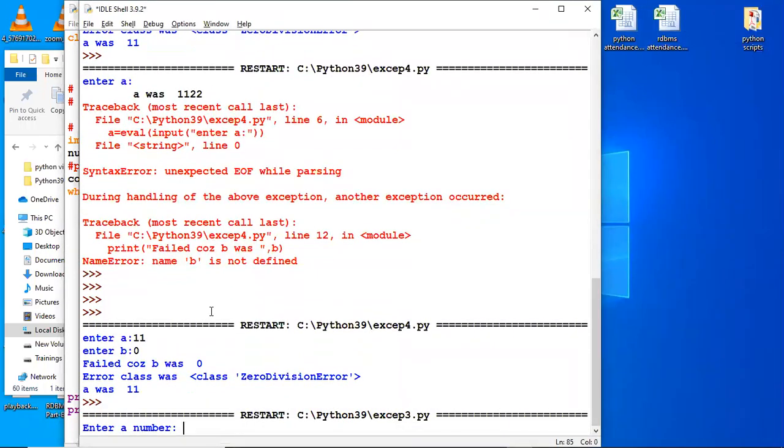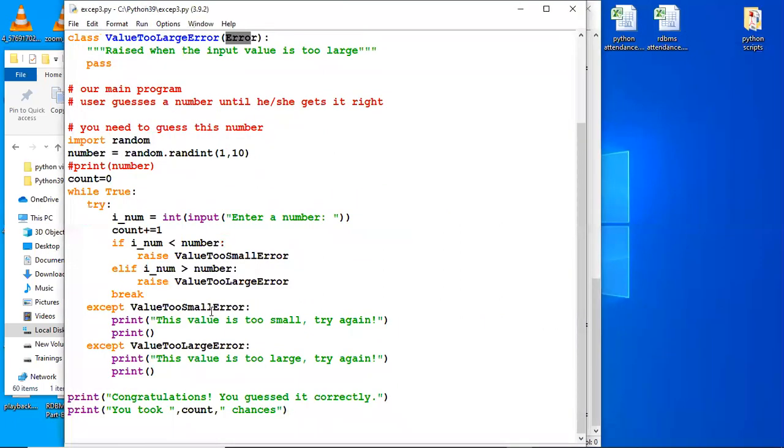So let's enter a number. Now a random number has already been generated. You can see this part of the code. We have reached here. A random number has been generated. It's stored in the variable number, and then the user is prompted to guess it. So enter a number to guess it.